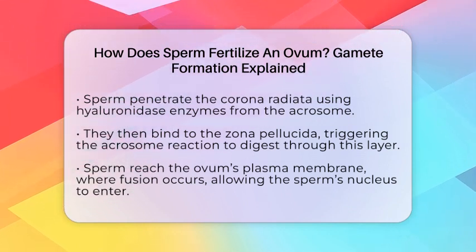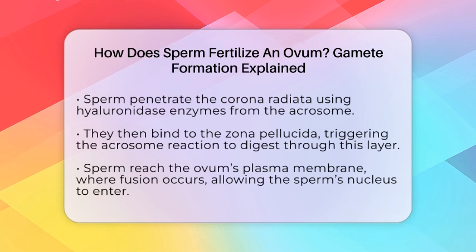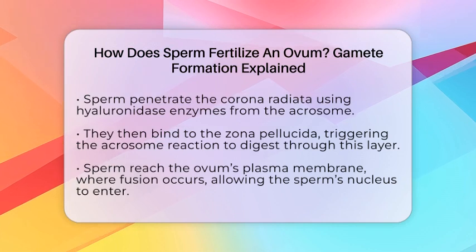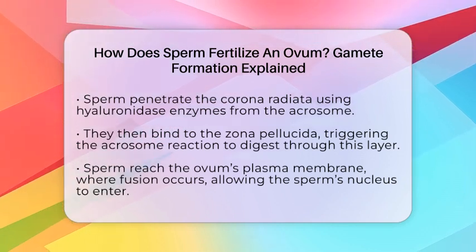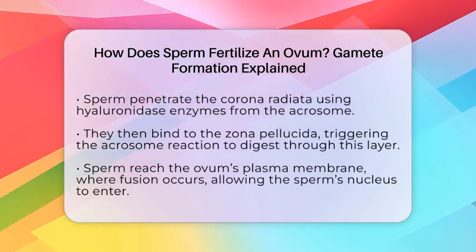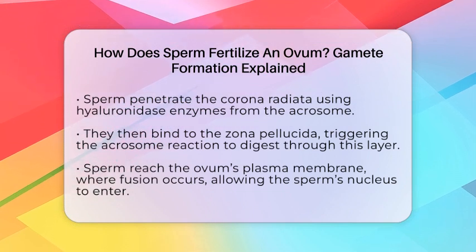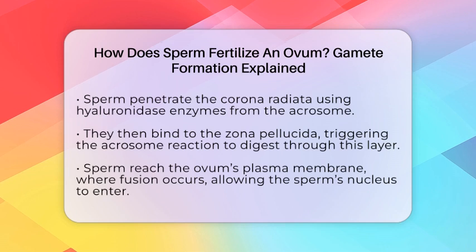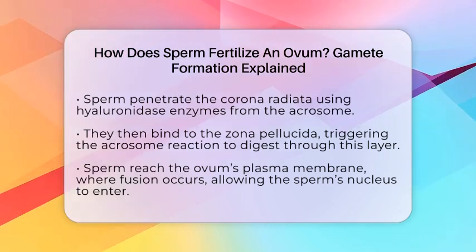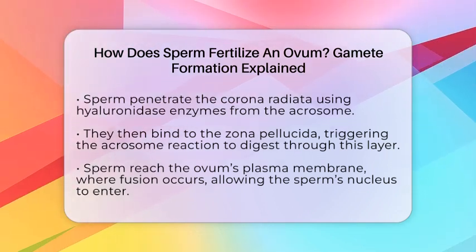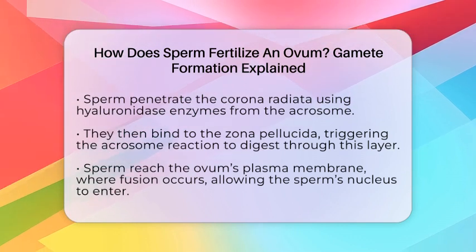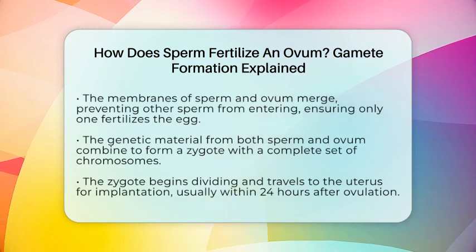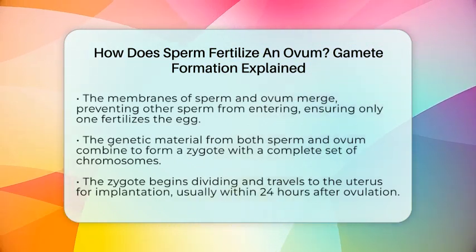After passing through the corona radiata, sperm bind to specific receptors on the zona pellucida. This triggers the acrosome reaction, releasing enzymes that digest a path through this layer. The sperm then move through the zona pellucida and reach the plasma membrane of the ovum. Fusion occurs when the membranes of the sperm and ovum merge. The sperm's nucleus enters the ovum, and the membranes change to prevent other sperm from entering. This ensures only one sperm fertilizes the egg.